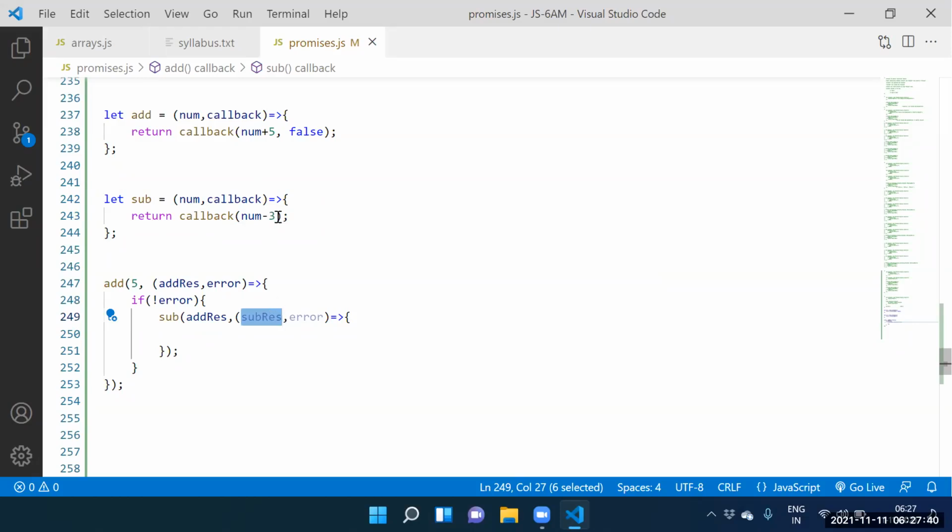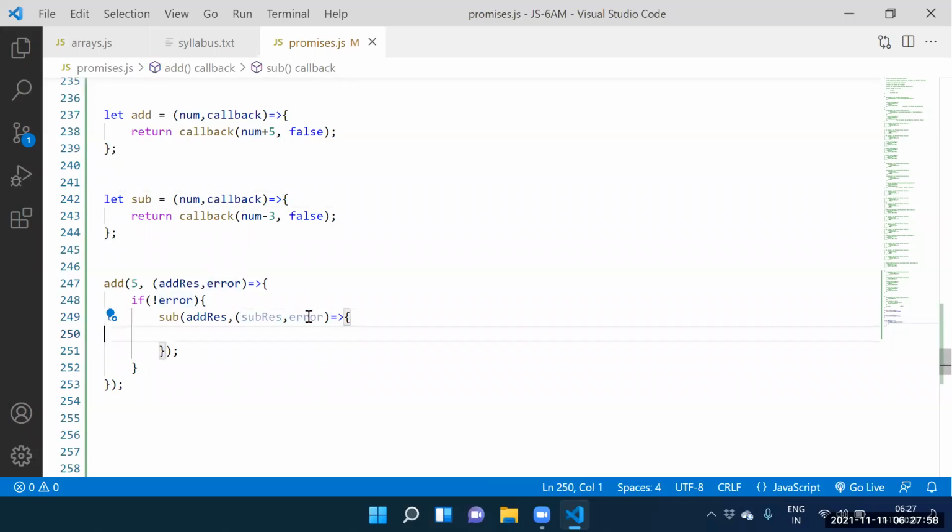Guys, say this one here. Next one, the second one here itself, we need to supply the false. Okay, now guys, what is the num minus 3? 7. That 7 is stored into subtraction result. Guys, false is stored into error.